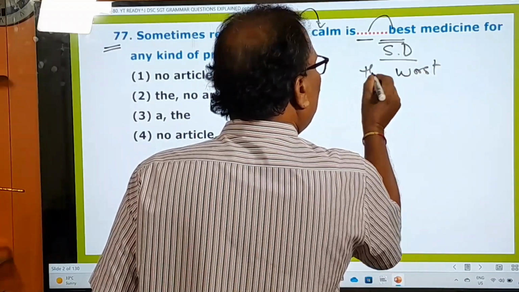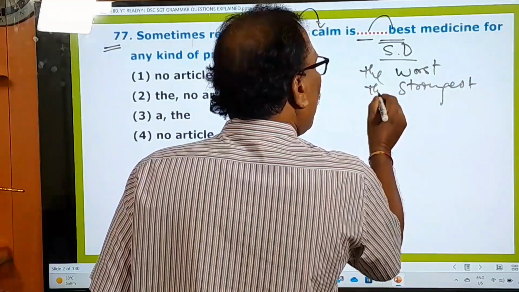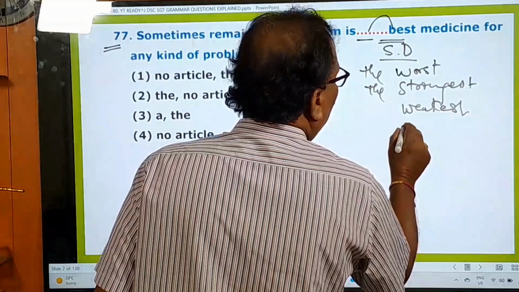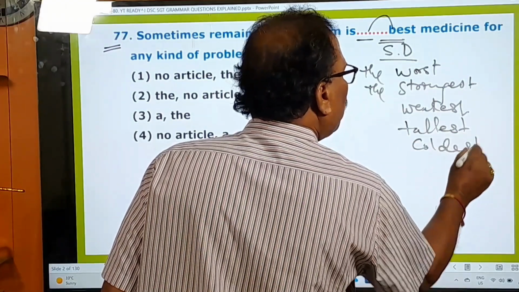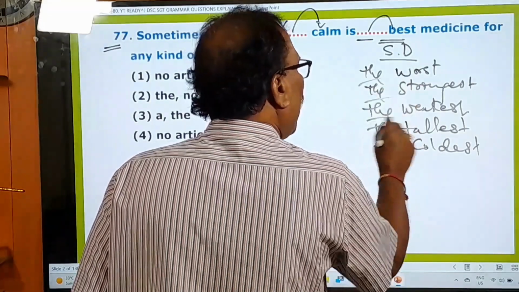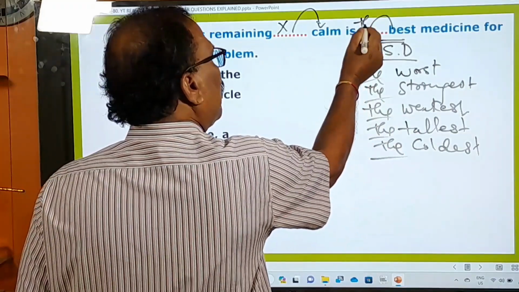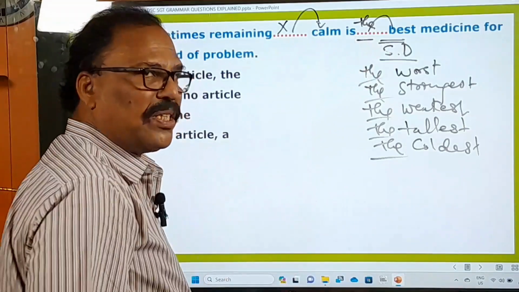It's a superlative adjective. You have the worst. Strongest is there. It is a superlative degree adjective. The strongest, the weakest, the tallest, the coldest. These are all superlative degree adjectives. Before them, we have to use the definite article. This is a rule. According to that rule, we should use the definite article the. So, no article plus the. These two things must be used in this blank.